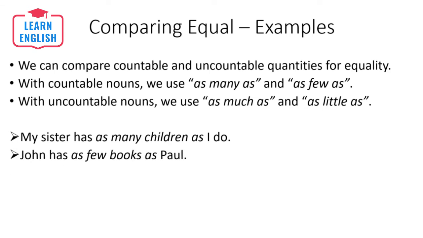And John has as few books as Paul. Now in this case they have the same number, but by using as few it's an indicator that there's not very many.